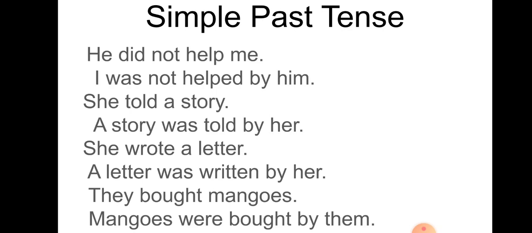They bought mangoes. According to the rules, they is the subject, bought is the verb, mangoes is the object. So let's write mangoes at the place of the subject. Mangoes is plural, so you have to write, were bought by them.